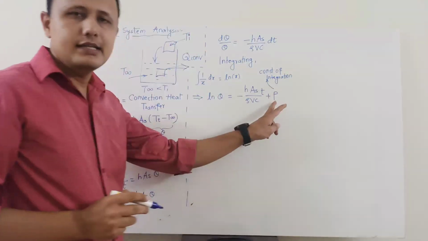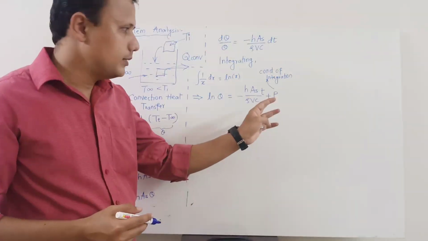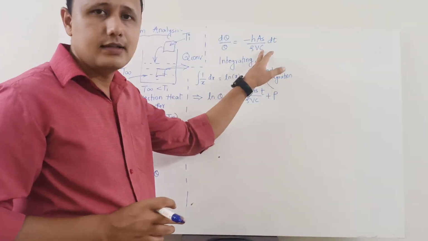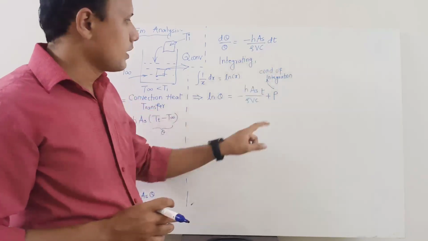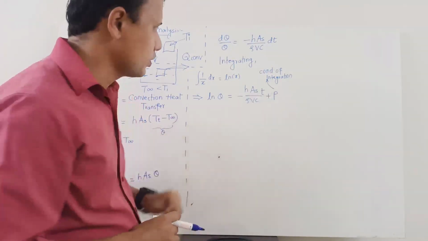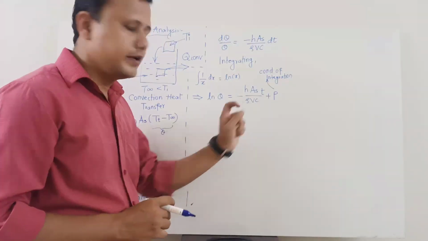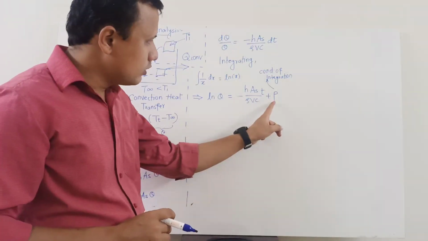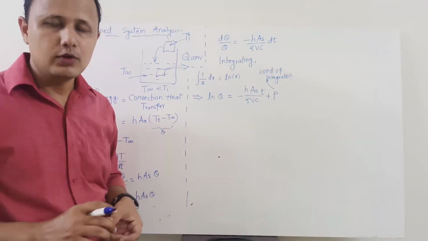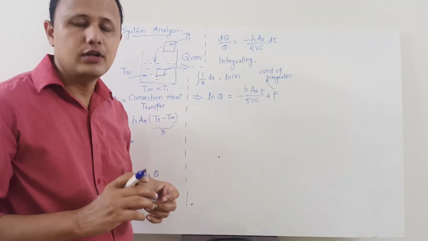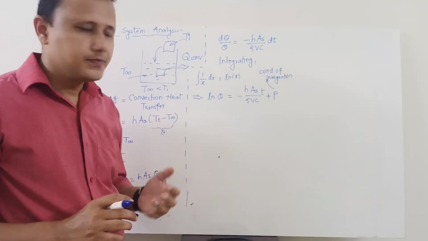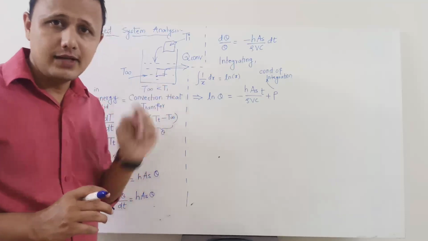You can use any symbol for it. You can write capital A, capital B, but not capital C. Why? Because capital C is already considered as the specific heat. So you can write C1 also, there is no problem. I have taken capital P. Okay. Now we have this equation, but we need to find out the value of this capital P also. And we know that we can find out the values of such constants of integration using either initial conditions or boundary conditions. In this case, initial condition is available to us.